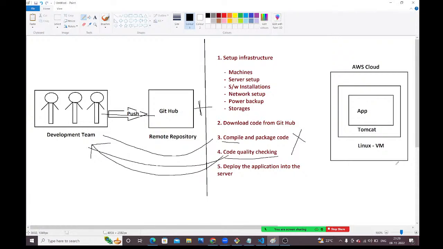Understood, guys? Where does DevOps come into the picture? Once the development activity is completed, DevOps comes into the picture. With DevOps, whatever manual process we had earlier, we are automating with the DevOps culture, guys. Fine, guys.